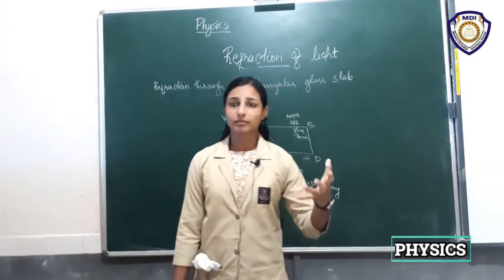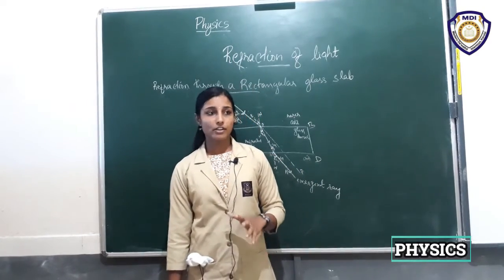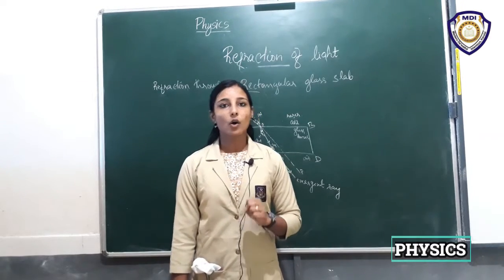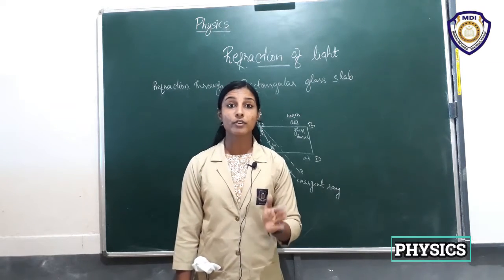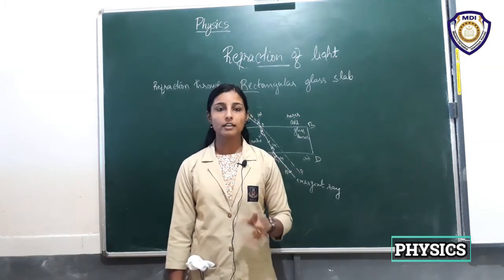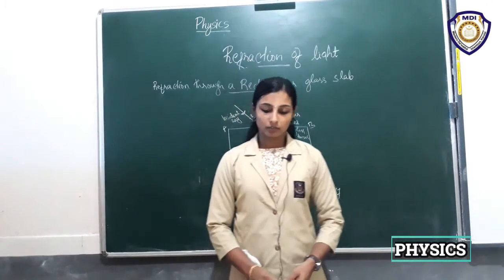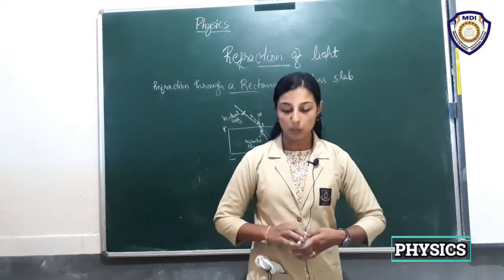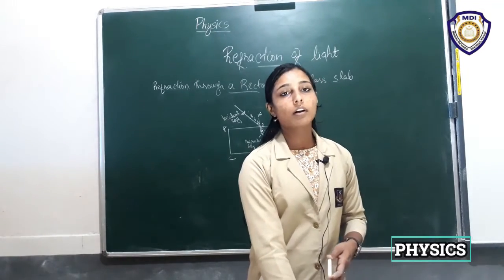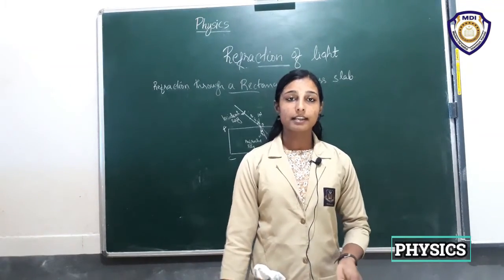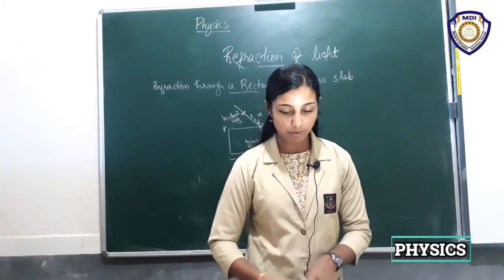Similarly, some laws are there in reflection. That is, reflection of light occurs according to some rules, the laws of reflection. There are two laws, right? And similar to that, refraction also follows certain laws. Refraction of light occurs according to certain rules. There are two laws. What is the first law?